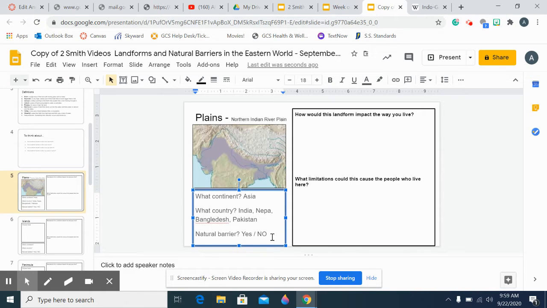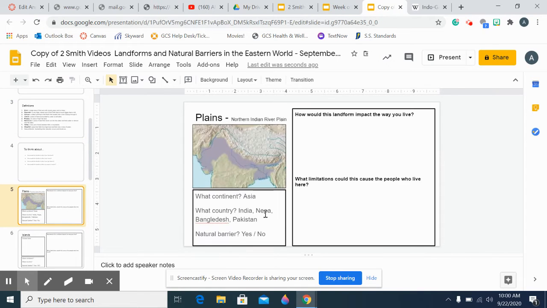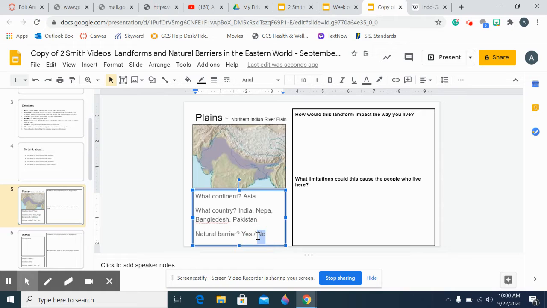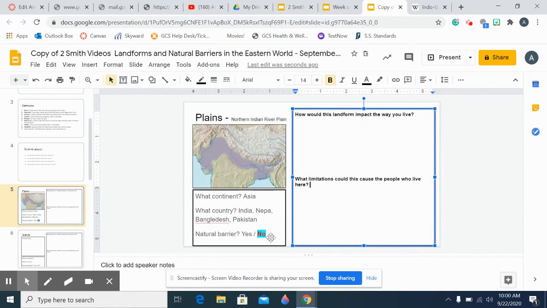Now, is this a natural barrier? Remember, if we go back to our vocabulary, natural barrier is something that naturally occurs and blocks us. So is this plain blocking us from anything? Is it preventing us from getting somewhere? Not really. So I'm just going to take this. I can make it bold, highlight it. Okay, I can change the text color if I want to be wild. Whatever you want to do, but it needs to be obvious if you're saying yes or no.